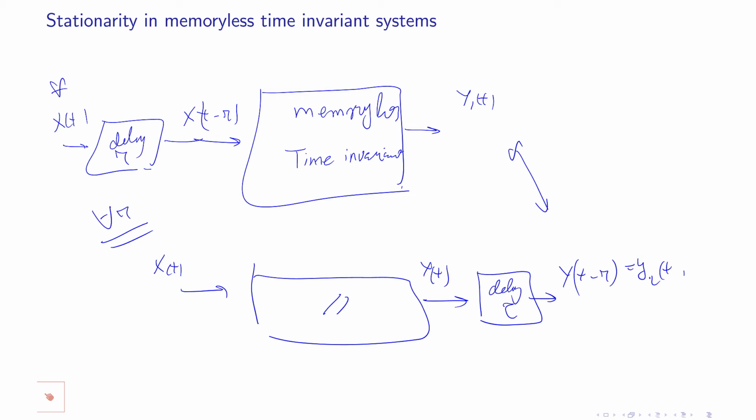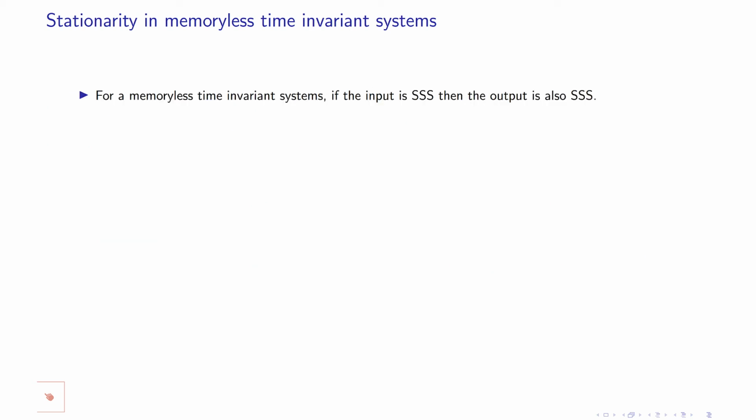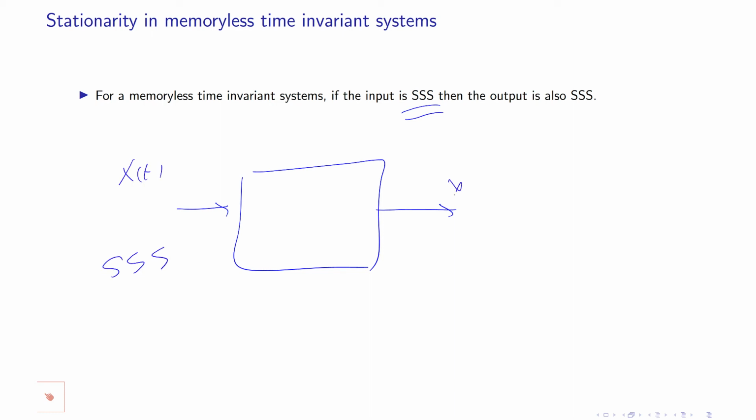Now, if you have a memoryless time invariant system, any stationarity as a property of the input random process will be inherited by the output in another form. So we say that for any memoryless time invariant system, if the input is strictly sense stationary, the output is also strictly sense stationary. So if I have a system which is both memoryless and time invariant, if x of t is strictly sense stationary, the output y of t also shall be strictly sense stationary.